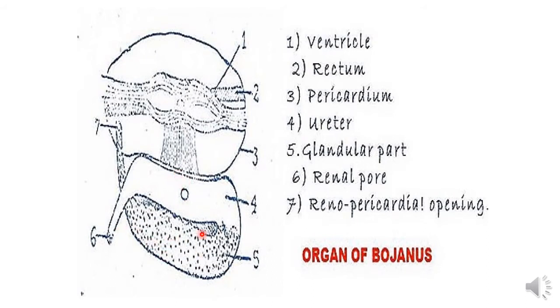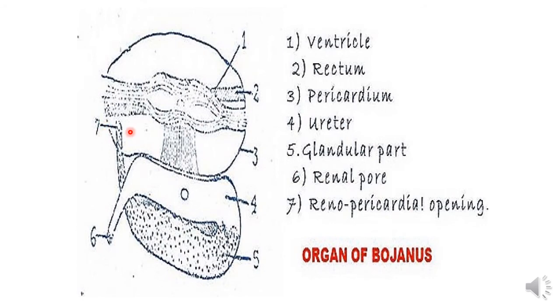This kidney proper internally opens into the pericardial fluid inside the pericardium. In the diagram, this is the heart enclosed by a pericardial membrane. Inside the pericardial membrane there is pericardial fluid, and inside this fluid the kidney proper opens by means of an aperture known as the renopericardial opening.